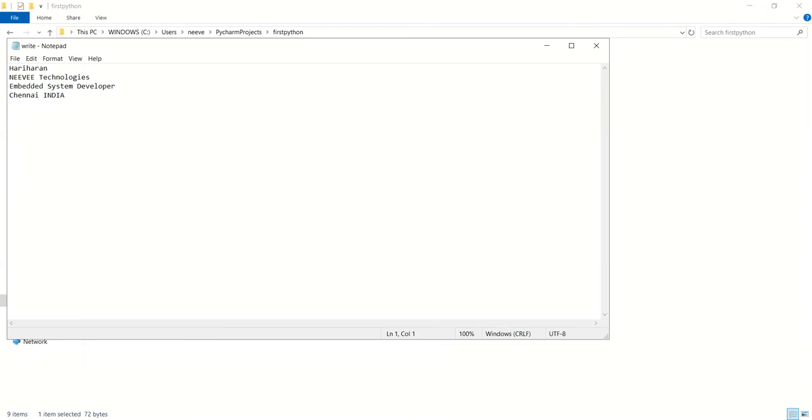Now we can see that the data which was present earlier has been completely removed, and new data has been added into that file. Over here we are writing from 0, which means it's completely overwriting the data of write.txt.